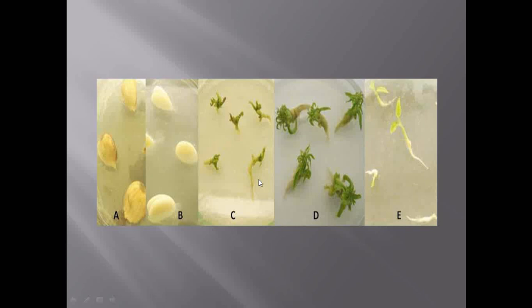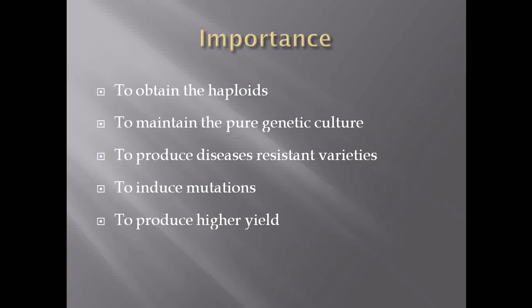That is to obtain the haploids. We can get haploids by following the technique of embryo culture. Then to maintain the pure genetic culture, if we want to maintain the proper pure genetic variety of any plant, you can carry out the embryo culture.